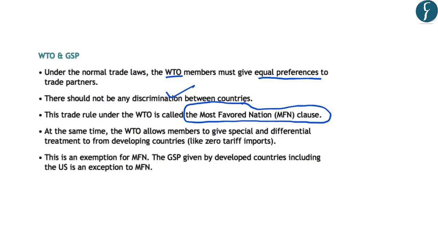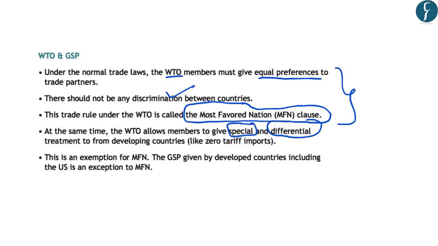So simply this MFN clause states that there cannot be any discrimination between two countries in terms of their trade, which means that a country cannot impose discriminatory tariff barriers for trade with other countries. So this MFN clause strives for creating equality in terms of trade between countries. However, this allows certain exceptions to this MFN clause. In this sense, the WTO allows its members to give special and differential treatment to developing or poor countries.